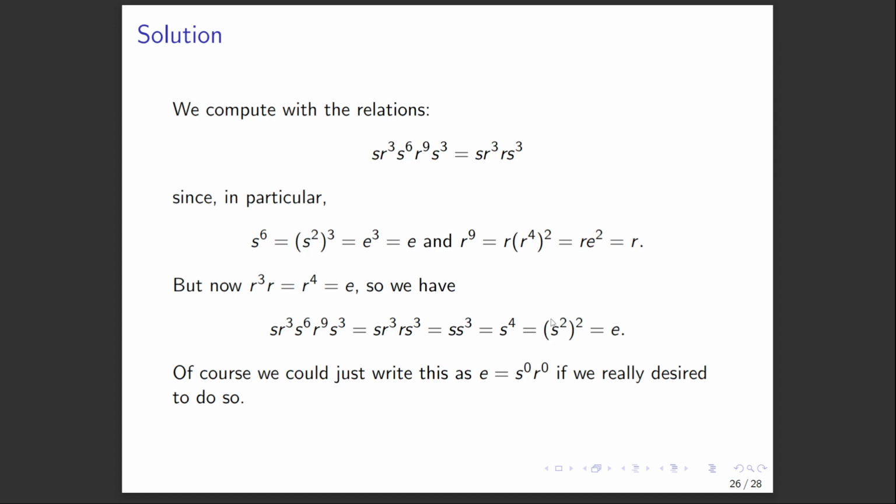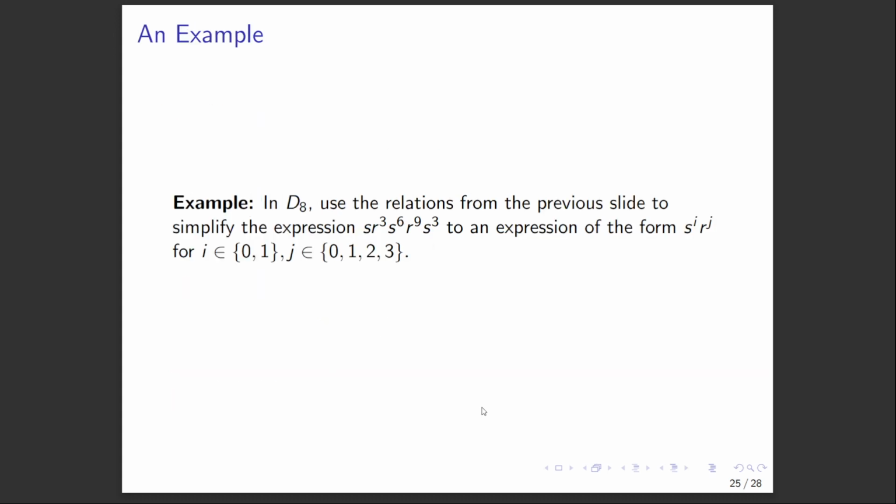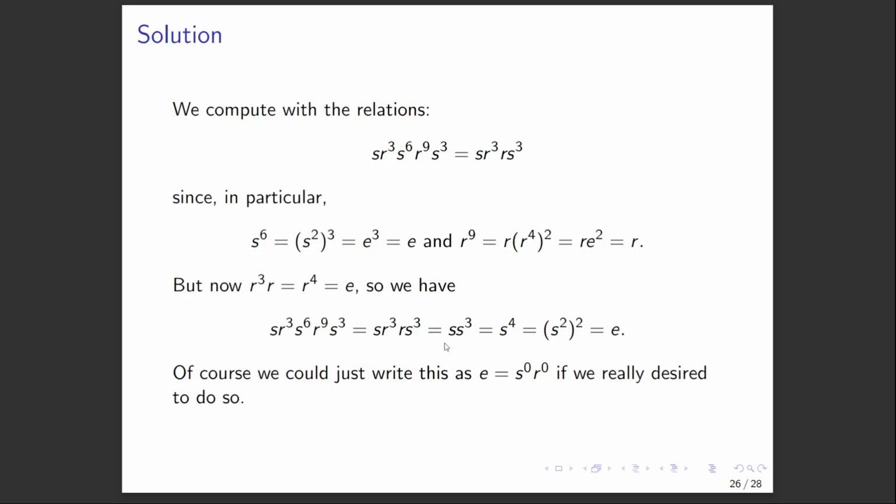Similar to the argument above, that's S squared squared, which is E squared, which is just E. And to completely fulfill the assignment, we should write this as S to the 0 times R to the 0, but we don't really need to. The importance is that we can simplify this seemingly hideous thing quite a lot. In fact, we simplified it just to the identity, so that's kind of cool.